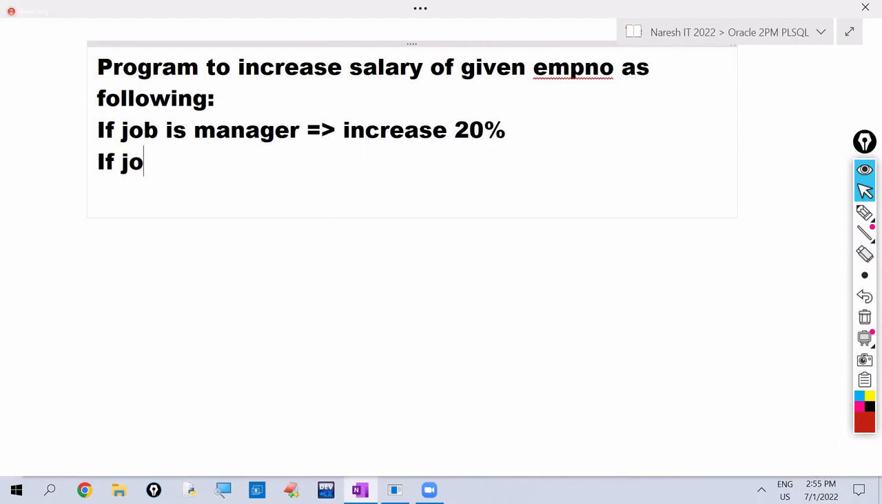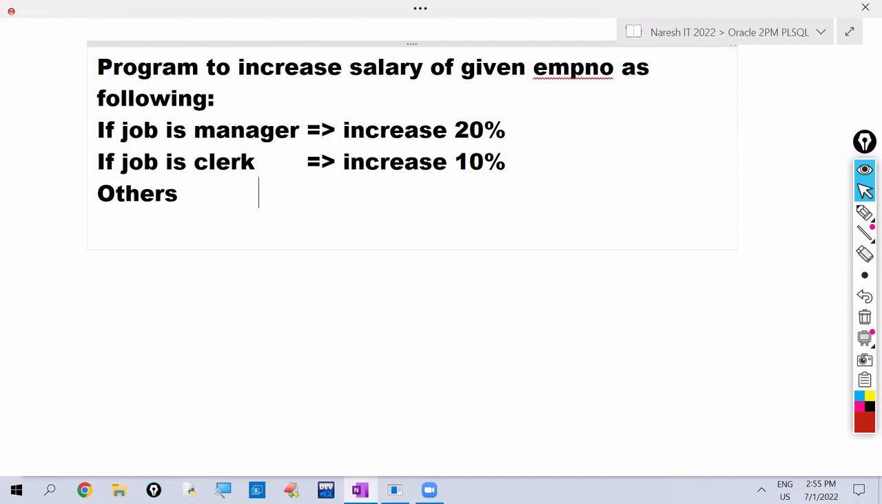Okay, if job is clerk, we want to increase 10% salary. Okay, for others, other than managers or clerks, we want to increase 15% salary. This is our requirement.